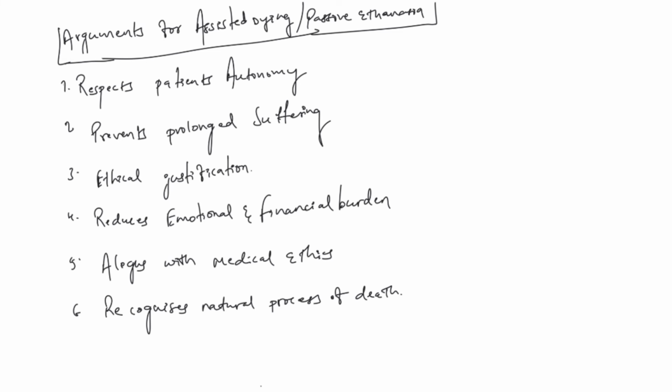This includes the right to refuse life-prolonging treatment, because sometimes a patient needs prolonged, long-term treatment which may not be advisable, which they may not like, and they may face internal problems which they cannot express. So they want to ensure their bodily autonomy. They sometimes want to end their life in a very peaceful manner. The right to die with dignity also comes under this.